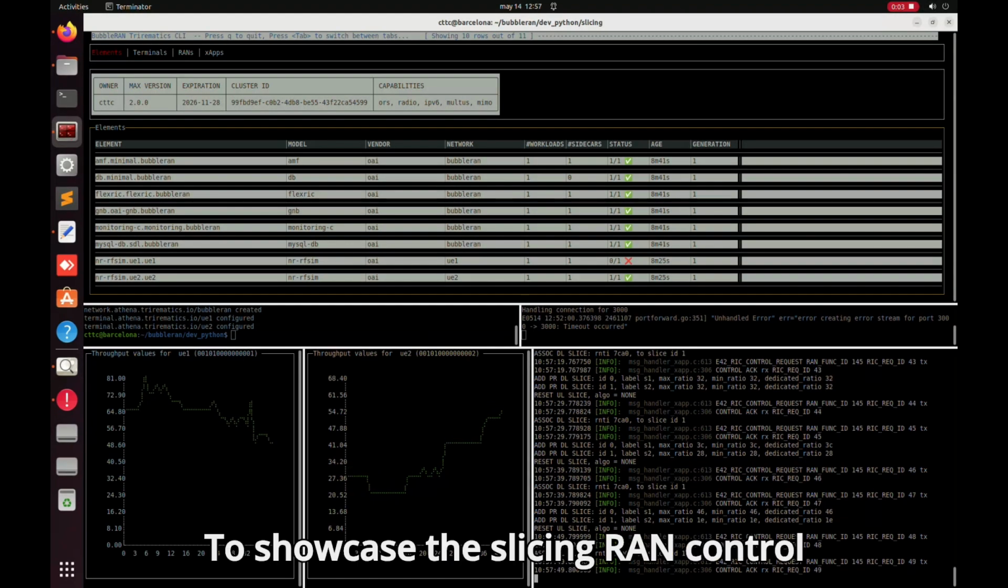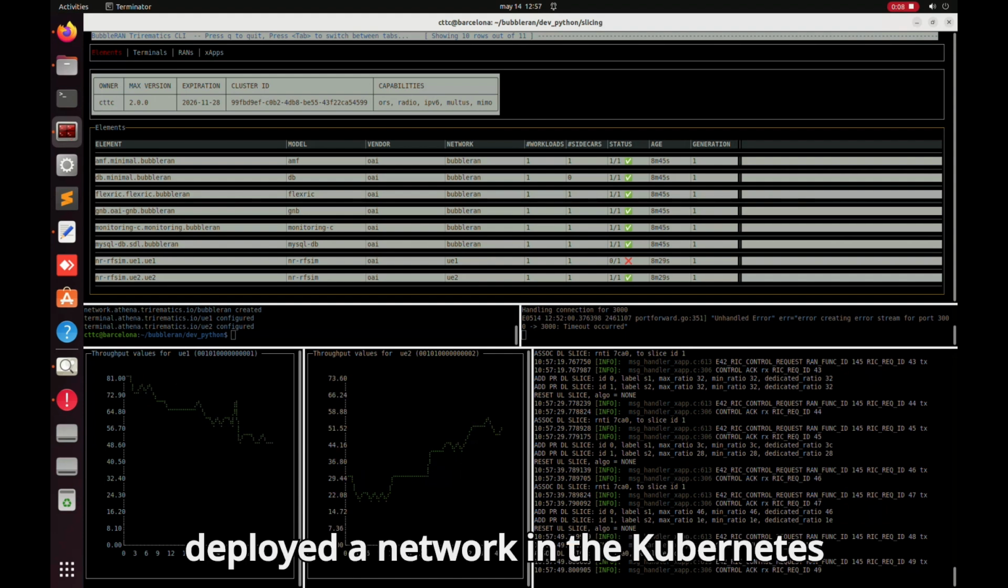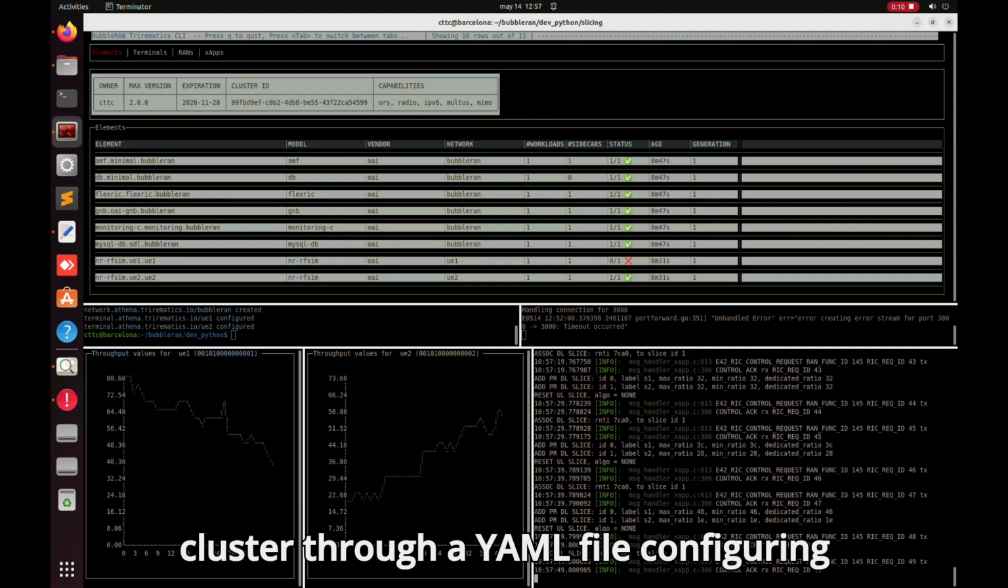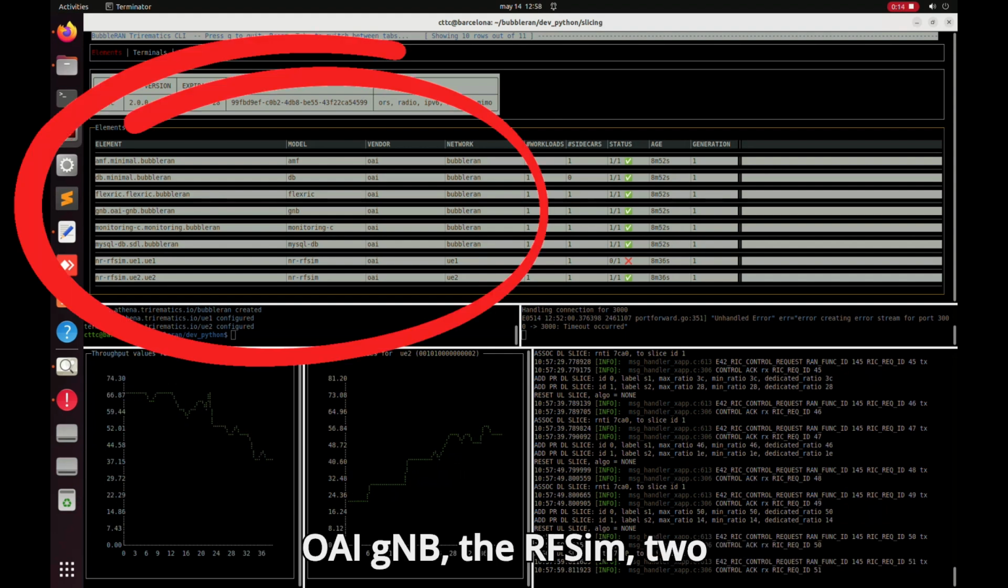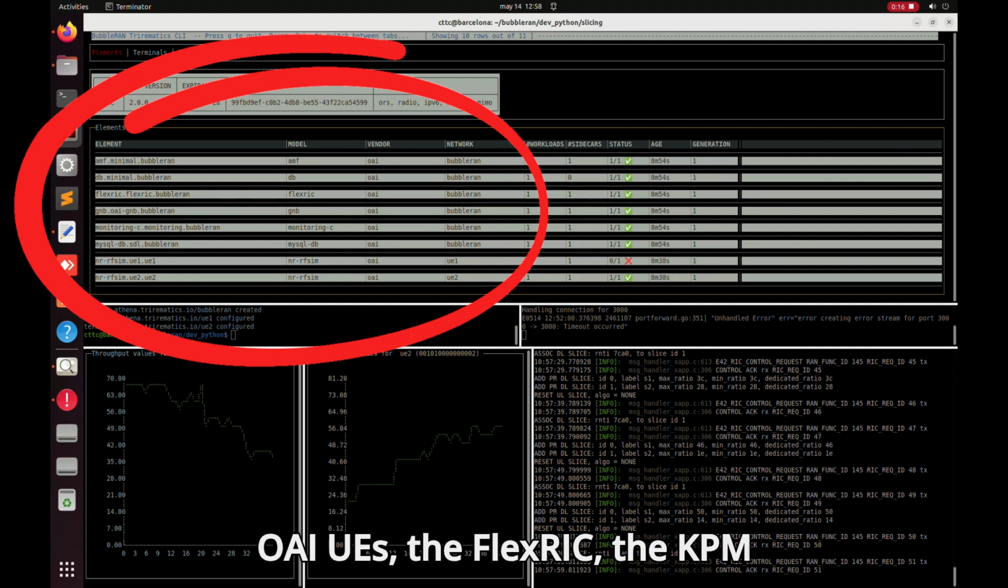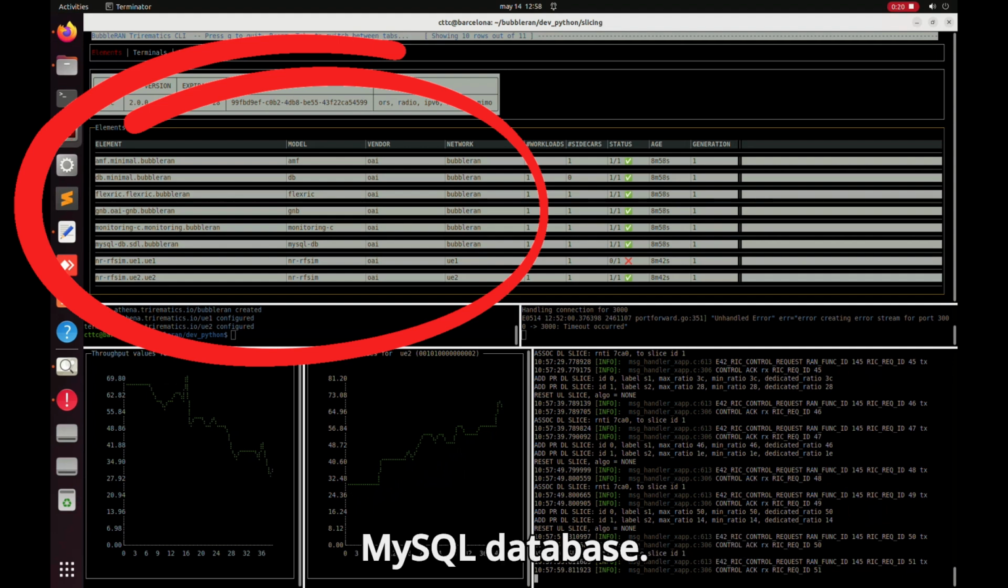To showcase the slicing RAN control action of the micro-orchestrator, we deployed a network in the Kubernetes cluster through a YAML file configuring the OAI 5G core network, the OAI gNodeB, the RFSIM, two OAI UEs, the FlexRIC, the Monitoring xApp, the Slicing xApp, and the MySQL database.